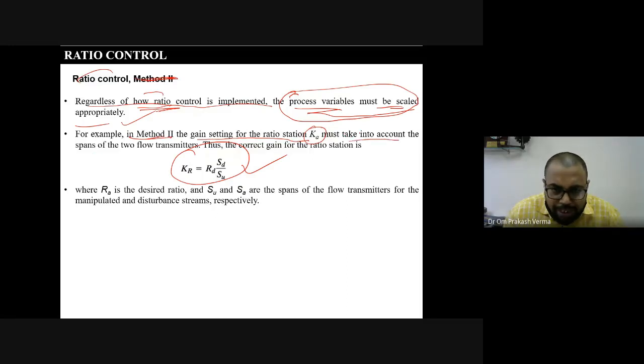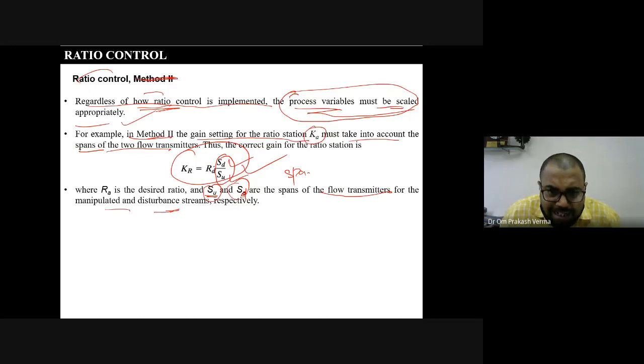It is calculated from the spans of the two flow transmitters, as S_D divided by S_U, where S_U and S_D are the spans of the flow transmitters for the manipulated variable and the disturbance. One is for the manipulated variable and the second for the disturbance.